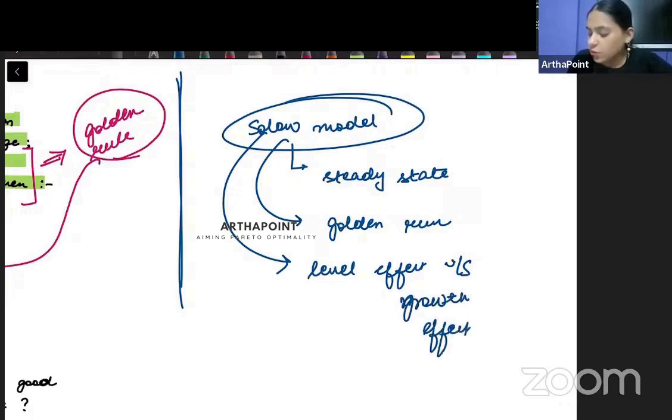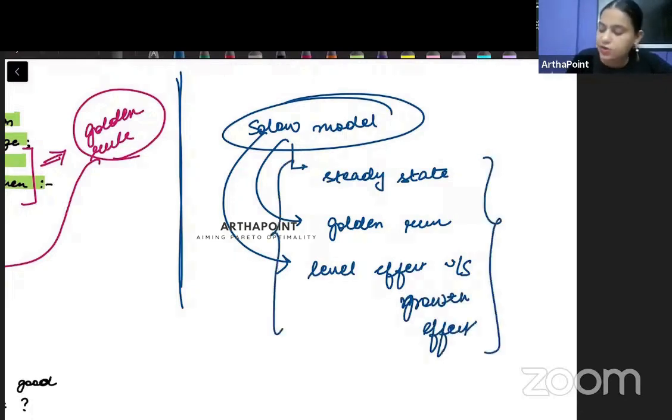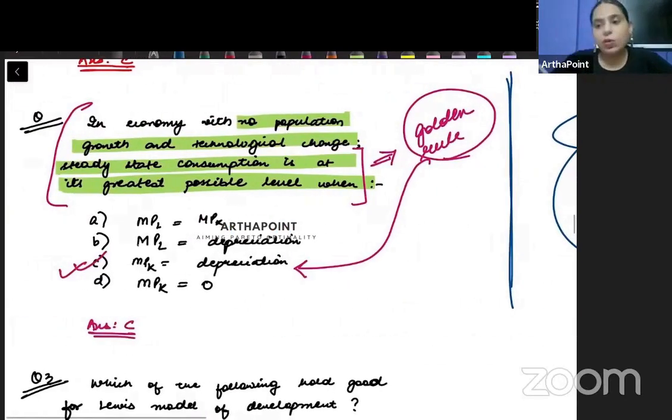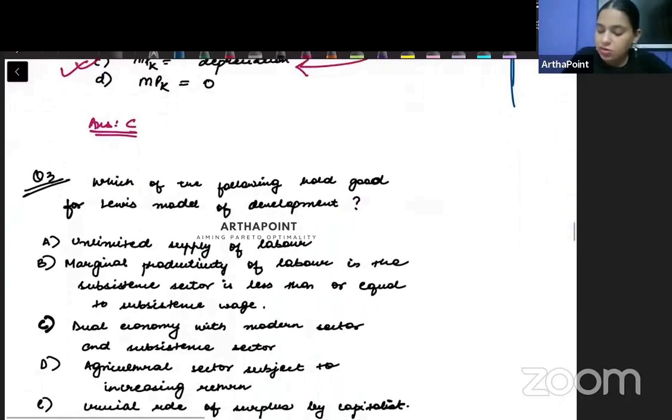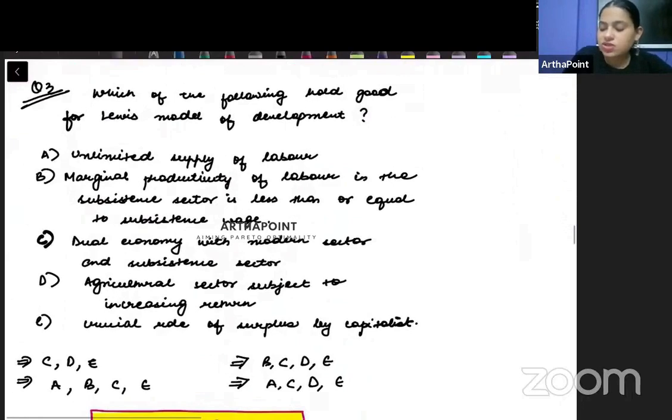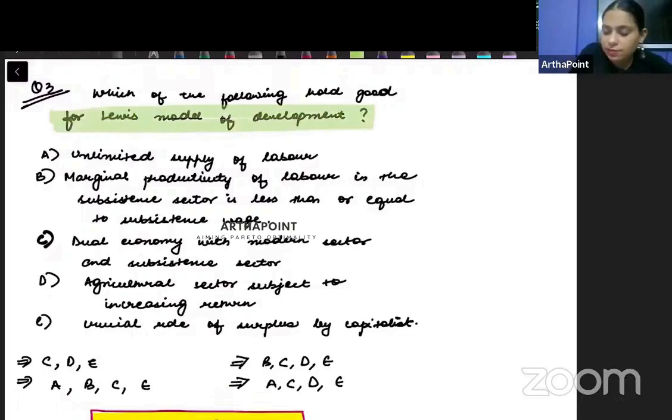No numerical required, but a basic understanding of these topics would be required, and you should be aware of that. Okay, now let's talk about this kind of question better. This is from the Lewis model. Try to read this question out. It says, which of the following hold good for the Lewis model of development?